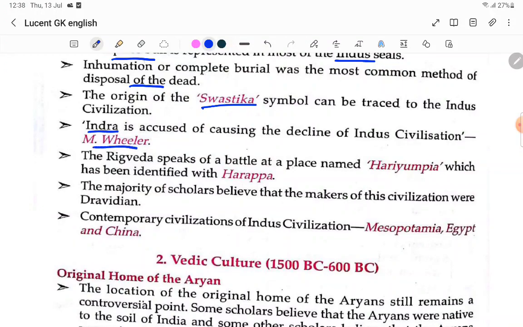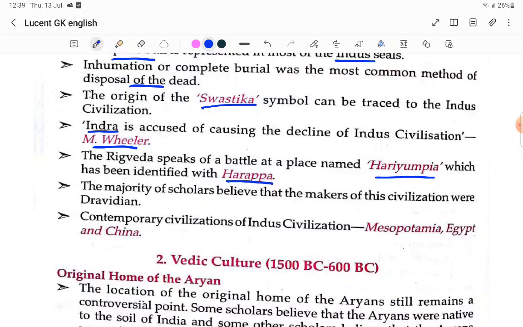This is told by M. Wheeler. The Rigveda speaks of a battle at the place named Hariyupiya, which has been identified with Harappa.